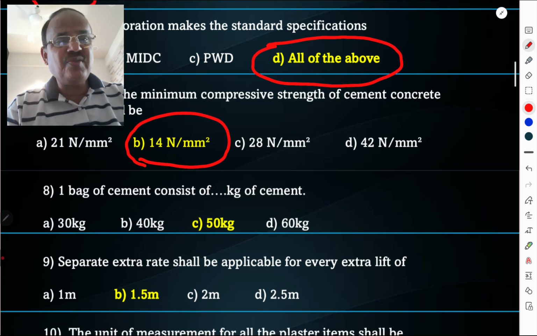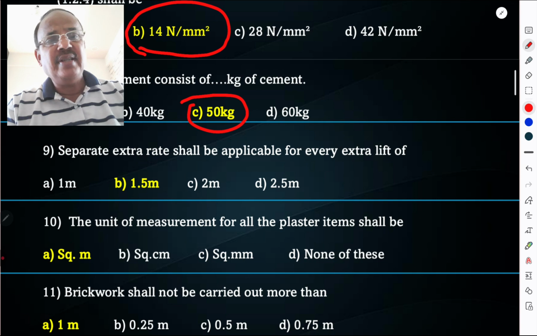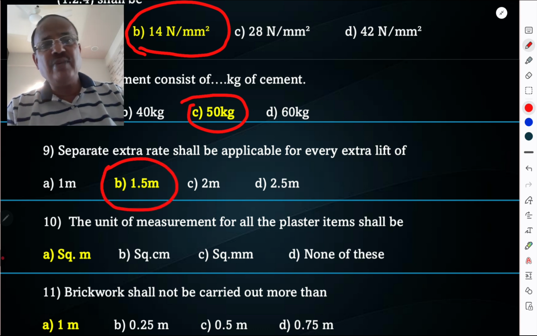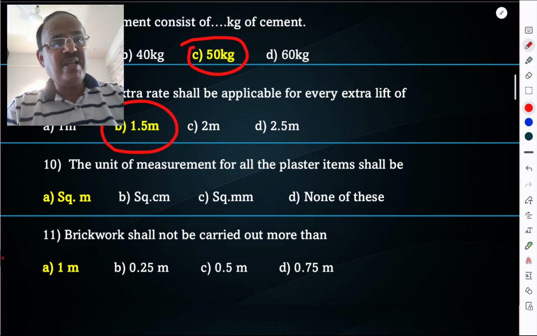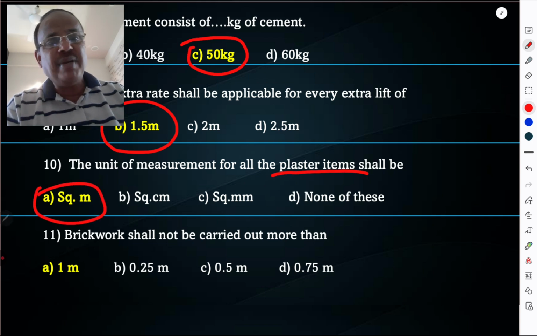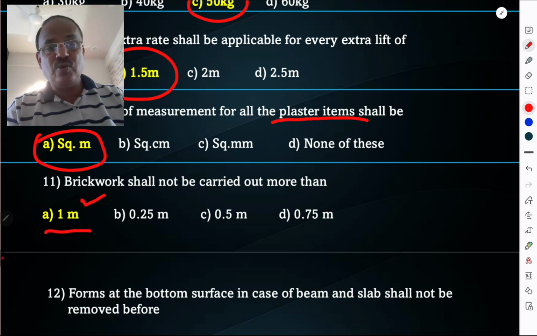One bag of cement consists of 50 kg of cement. Separate extra rate shall be applicable for every extra lift of 1.5 meter, because general lift is 1.5 meter. So more than 1.5 meter, the separate extra lift is considered. The unit of measurement for all plaster work is square meter. Brick work shall not be carried out more than 1 meter, means 3 feet पेक्षा जास्त brick work करू नये असं म्हणतात.